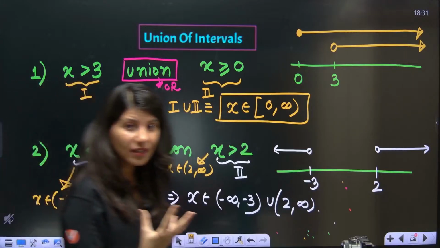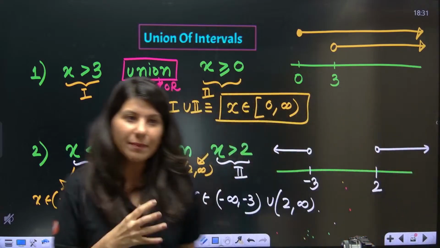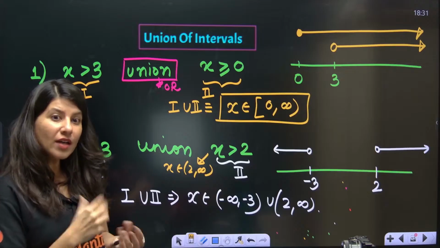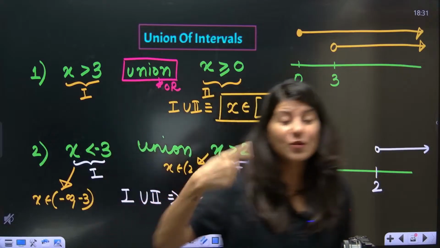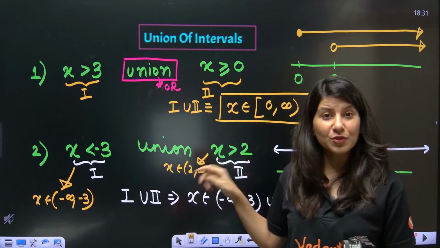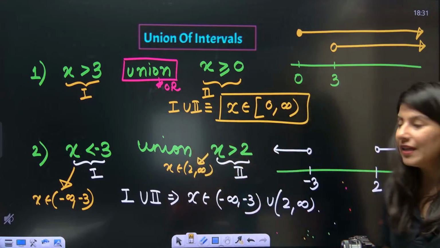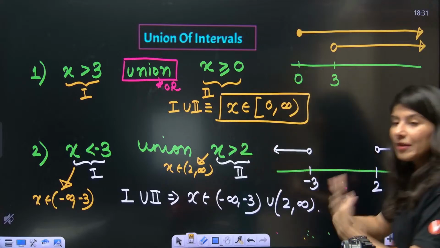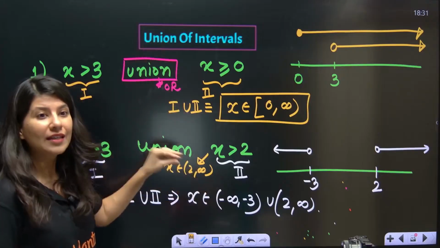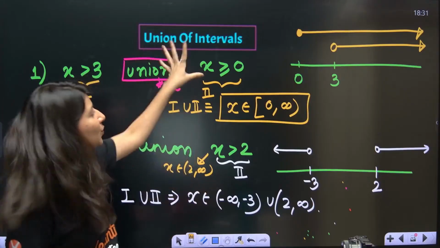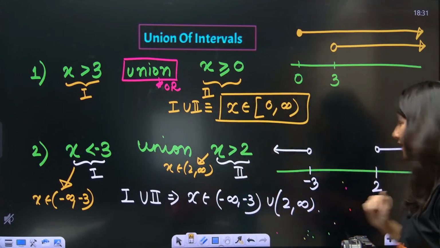Union, how to take? If at all you have slight doubt right now, like, I am understanding, but I am not 100% confident, do not worry, because Ninja ma'am is with you. When we solve the problems, which we are going to do right away, after just intersection, you will understand while solving problems. So this is just your basic glimpse of union of intervals, so that you don't get scared when I use the word union, okay?